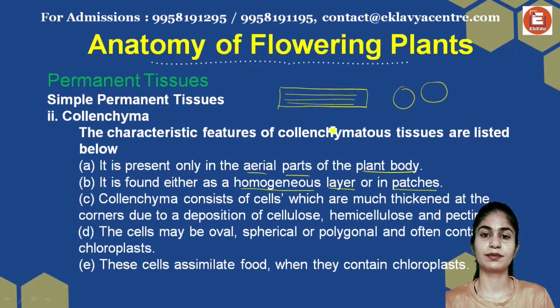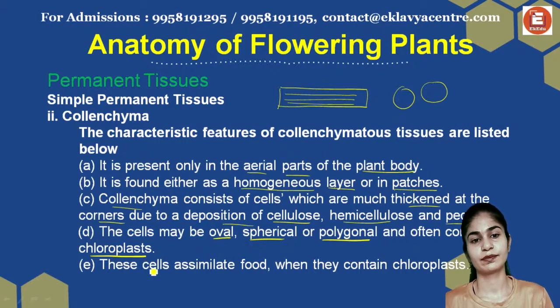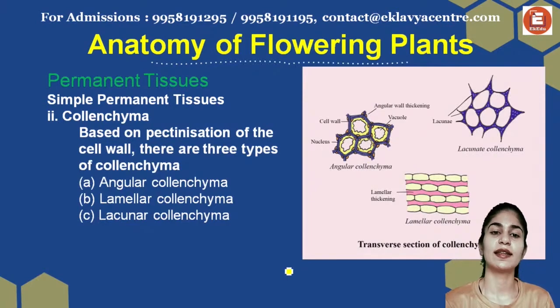Collenchyma consists of cells which are much thickened at the corners due to deposition of cellulose, hemicellulose, and pectin. So the cell wall is normal, but it has angular depositions, which is why there is thickening at the wall due to the presence of cellulose, hemicellulose, and pectin. The cells may be oval, spherical, or polygonal, and often contain chloroplasts. These cells assimilate food when they contain chloroplasts, so they make food when chloroplasts are present in them.